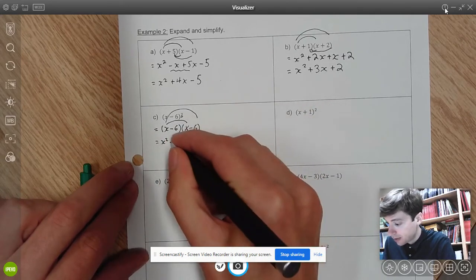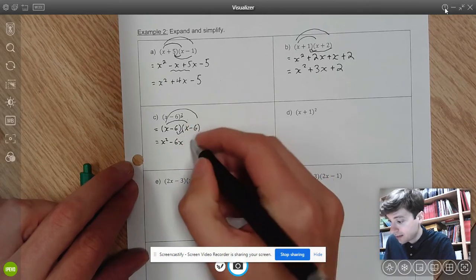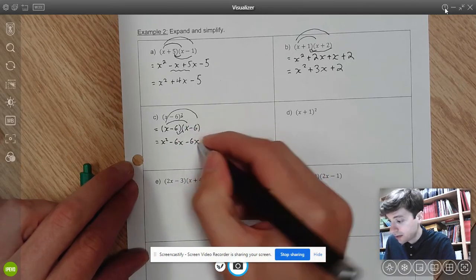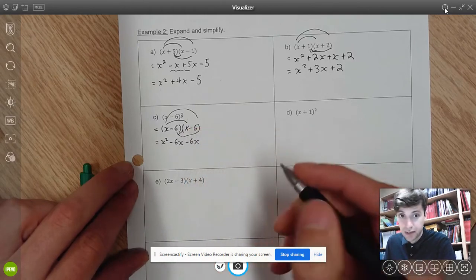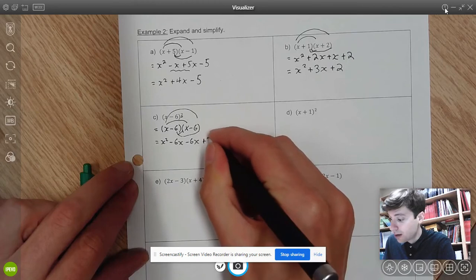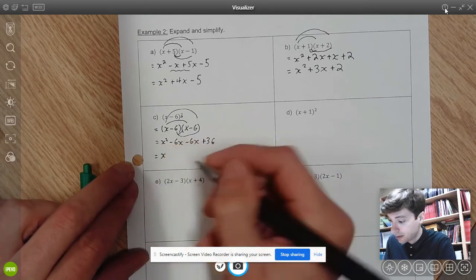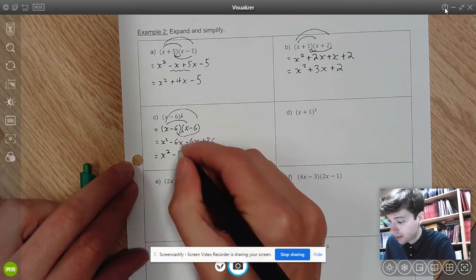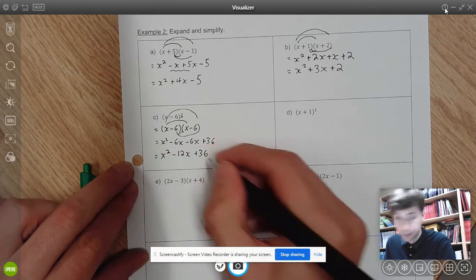X times negative 6 is negative 6x. A positive times a negative is a negative. Inside, negative 6 times x is negative 6x. And finally, my last, negative 6 times negative 6 is positive 36. And then I'm going to collect negative 6x, subtract another 6x. I'll have to take away 12x, plus 36.